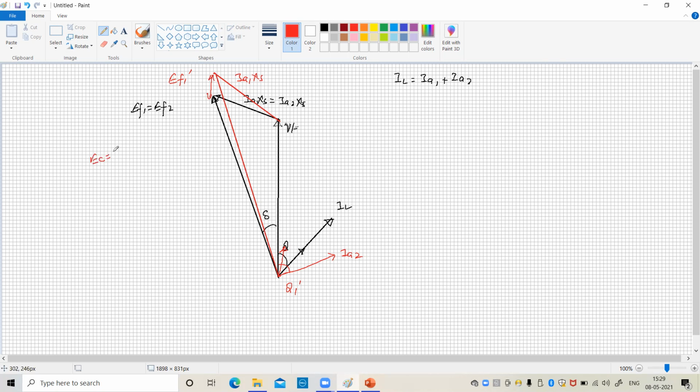So EC is equal to EF1 dash minus EF2, and current IC is equal to EF1 dash minus EF2 divided by Z1 plus Z2, or X1 plus XS plus XS2. So this is the circulating current, and in such a way that the total current does not change. The IL will remain the same. See here, it is explained in the same manner.